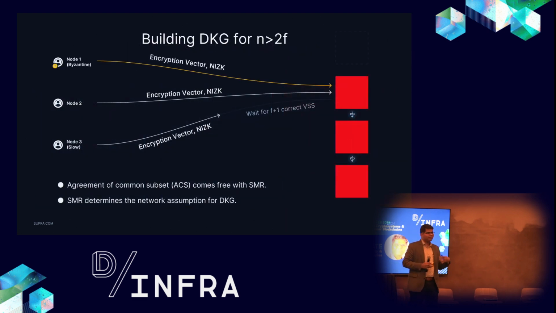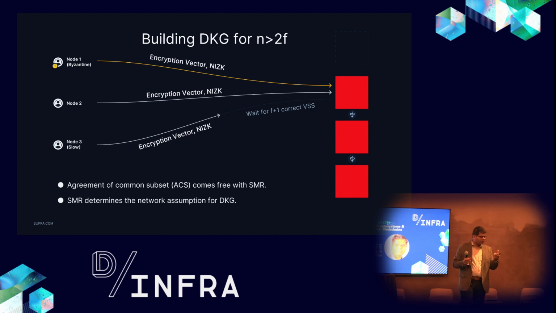Now let's start building the next set of primitives. The next thing I will build after VSS will be distributed key generation, or DKG, which means I want to build a threshold signing or encryption mechanism. The core primitive there is DKG, so that the secret is shared, but it's random and unknown, and no individual party knows that value. What can be a simple way to build such a protocol on blockchain?